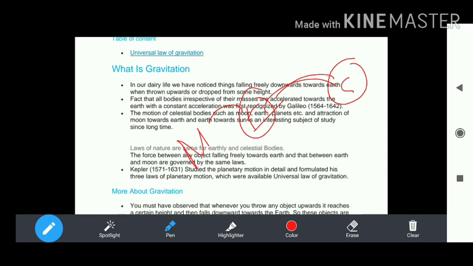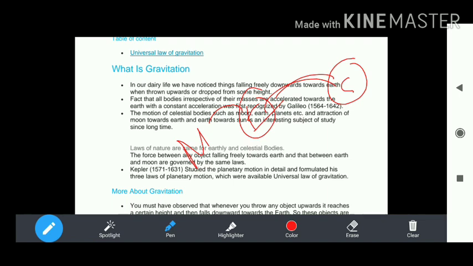It is a pulling or attractive force. The force between any two objects, an object falling freely toward the center, or between the earth and moon, is governed by the same law. Between any objects, it follows the gravitational law.